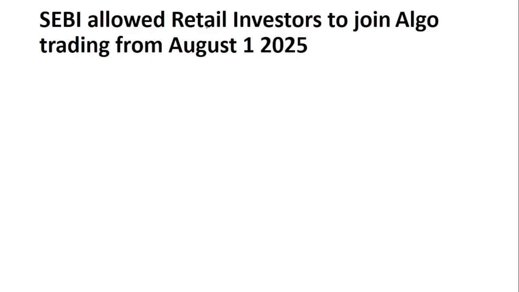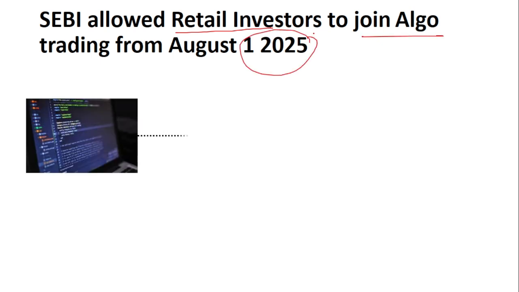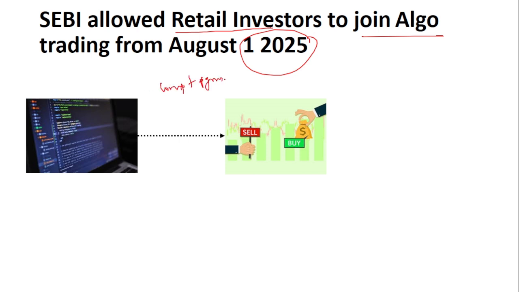The next news is SEBI allowed retail investors to join Algo trading from August 1st, 2025. Now, what is this Algo trading? It is nothing but a set of computer programs that will analyze the market and then execute the buy and sell orders on its own.